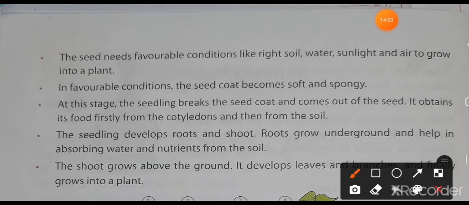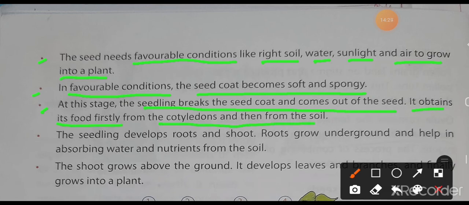The first point is the seed needs favorable conditions like the right soil, water, sunlight and air to grow into a plant. The second one, in favorable conditions, the seed coat becomes soft and spongy. At this stage, the seedling breaks the seed coat and comes out of the seed. It obtains its food firstly from the cotyledons and then from the soil.